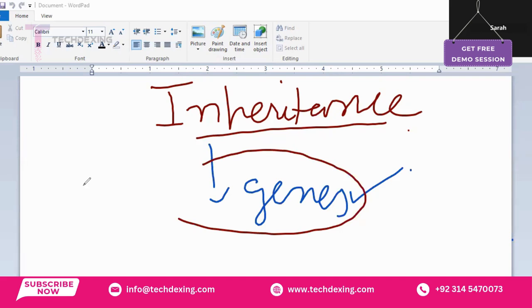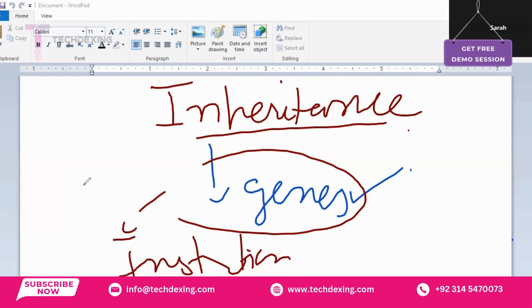Yes, Sarah. Can you define genes? What are genes basically? Is it like a length of DNA that codes for a protein? Okay, so yes, we can say that genes are basically small instructions inside our body. They tell our body what should be there. They decide what the eye color of that individual should be, what the height should be, what the skin color and hair color should be.